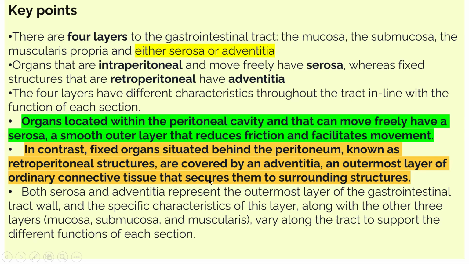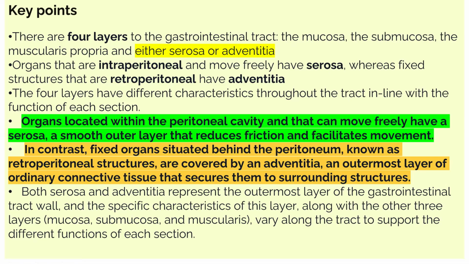Adventitia is an outermost layer of ordinary connective tissue that secures and protects them to surrounding structures. So both serosa and adventitia represent the outermost layer of the gastrointestinal tract. Points should be noted, my dear aspirants: either serosa or adventitia.